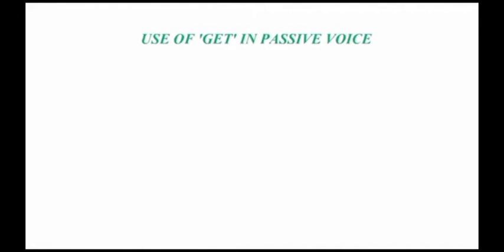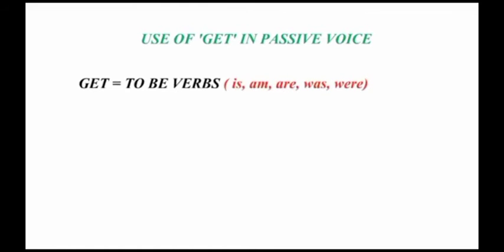We can use the word get in the passive form of the sentence. Here it is used in place of the verb to be. To be is actually is, am, are, was, were. As in, if you want to sound quite informal, that means you want to talk in a casual tone, you will use get in place of these helping verbs. And there will always come the third form of the verb after the word get.